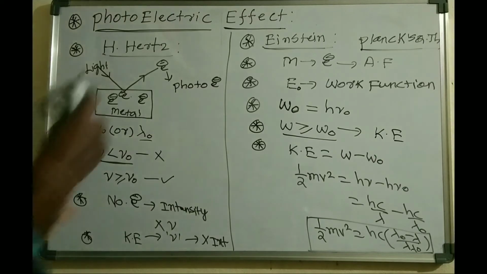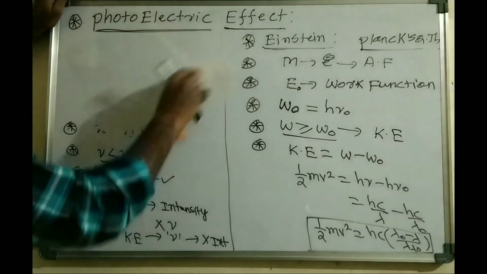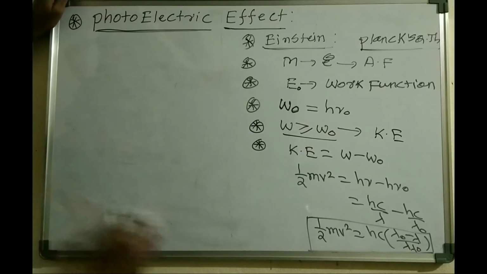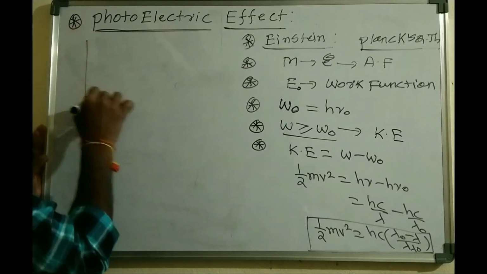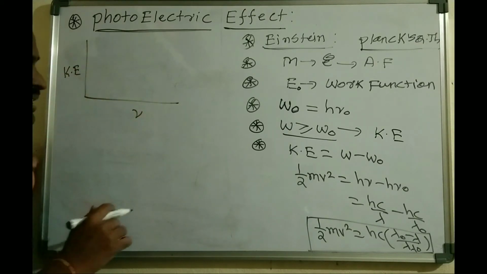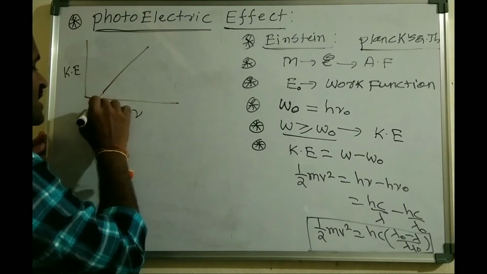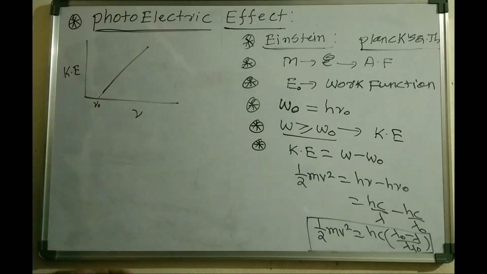Generally, if you plot a graph between kinetic energy versus frequency, and kinetic energy versus intensity, the kinetic energy of the photoelectrons directly depends upon the frequency. So if you take kinetic energy on the y-axis and frequency on the x-axis, you will get a straight line, and here this frequency is the threshold frequency nu naught. This shows that kinetic energy is directly proportional to, and depends on, the frequency.